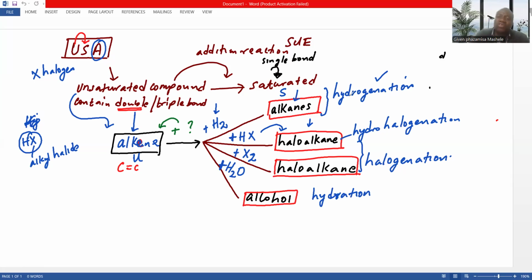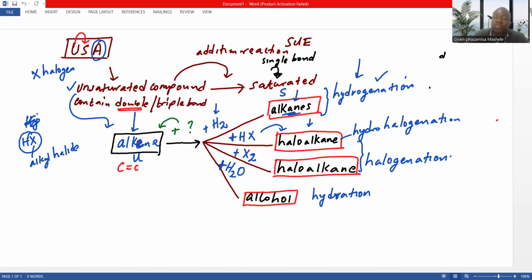The hydrogenation only applies when you move from the unsaturated to the saturated, particularly the alkanes. That's where you have hydrogenation. In terms of the reaction condition, we'll talk about that later. But now I want you guys to understand this, because these are exam typical questions.